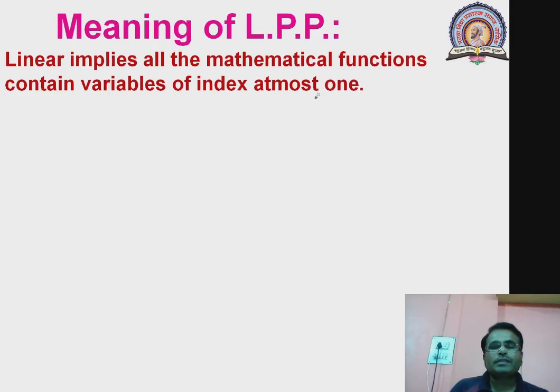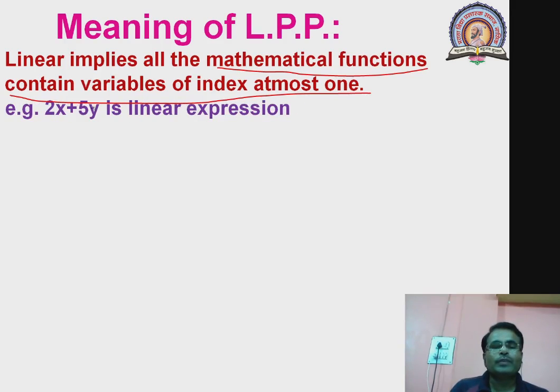Linear means a mathematical expression or a mathematical function that contains variables of index at most 1. For example, suppose we are considering 2x plus 5y. We know that this is a linear expression in two variables. Here what is the maximum power of x and y? That is 1, isn't it? Power of x is 1, power of y is 1.